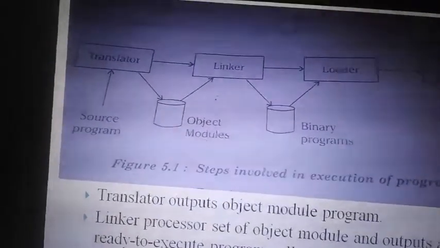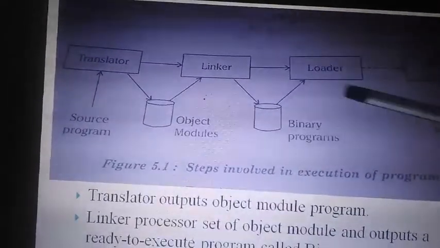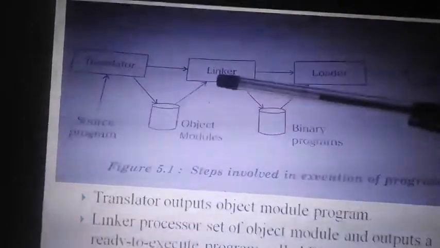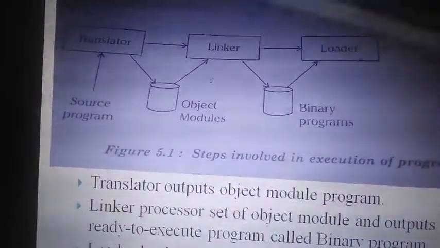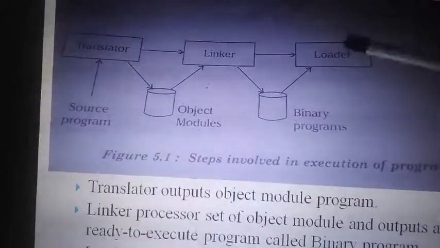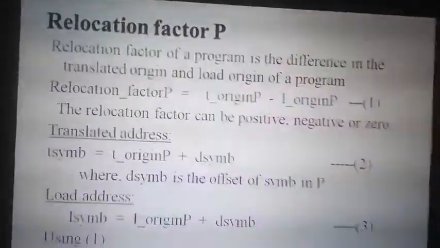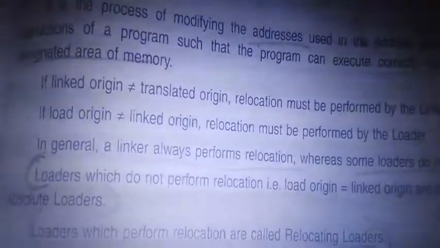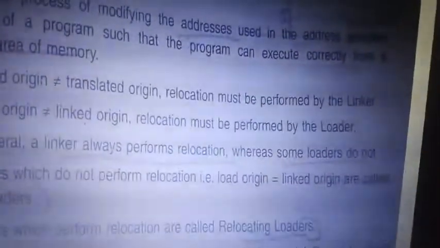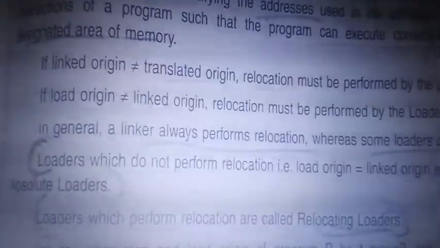Again, if the loader changed it to some other address, 900, then that is the address given by the loader. If it is not equal to this, then that address is given by the linker. If this is not equal to the loader address, then the address is given by the loader. So that's what we have given here. If the translator address is not equal to the link address, then the relocation is done by the linker. If the load address is not equal to the link address, then relocation is done by the loader.